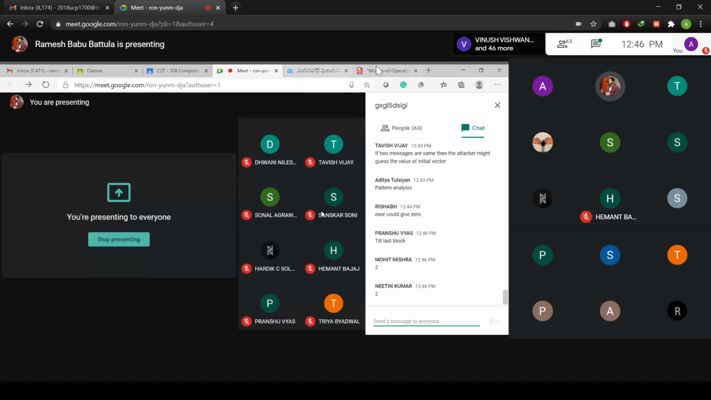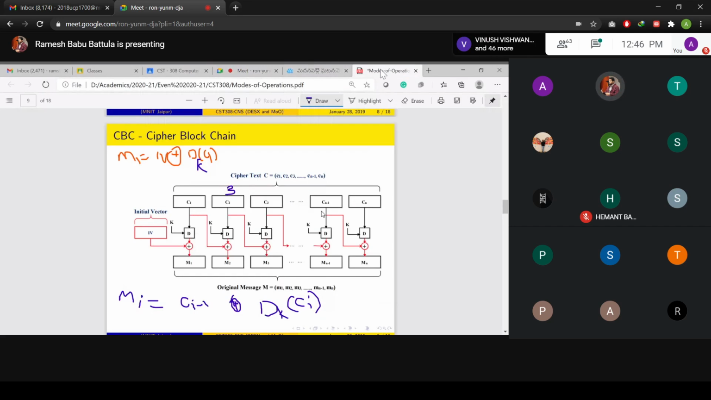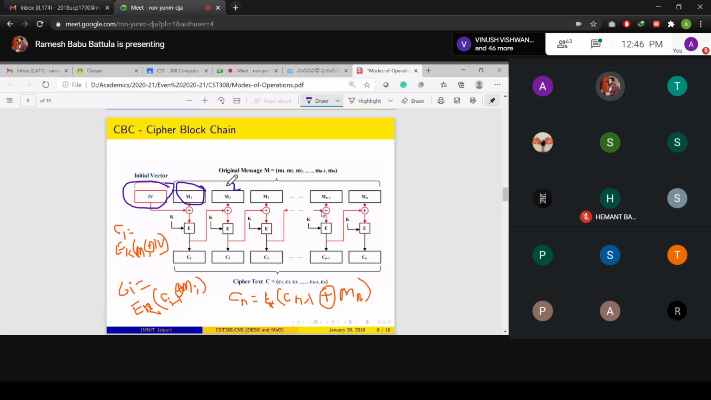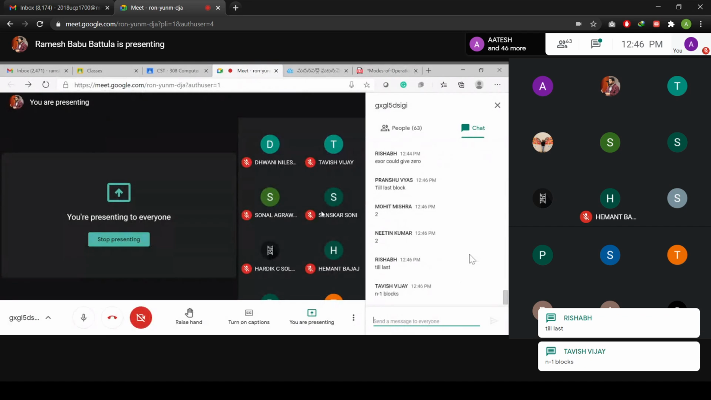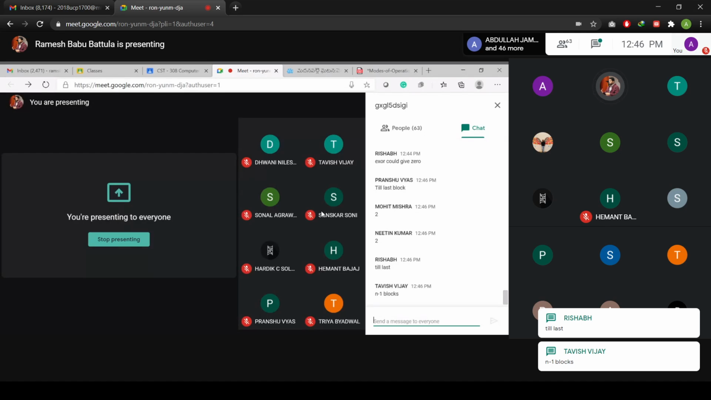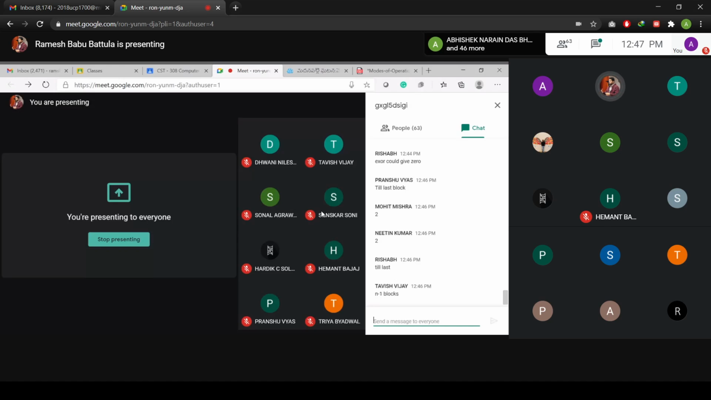The same question I'm asking again. Now I will come to this. Suppose my message M2 has a 2-bit error. Then the error is propagated to how many blocks? This is the tricky point actually. Be careful while you are answering. You have to think about your decryption. At decryption time, how many blocks are impacted? That block and the next block only.